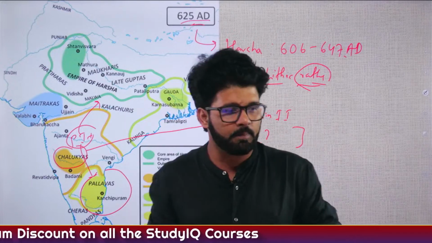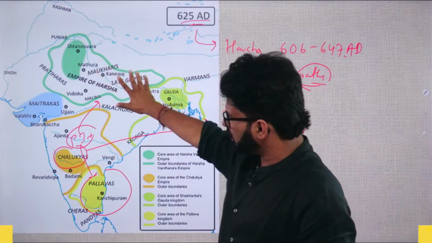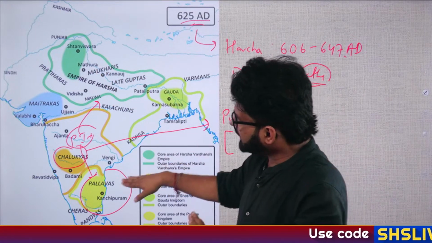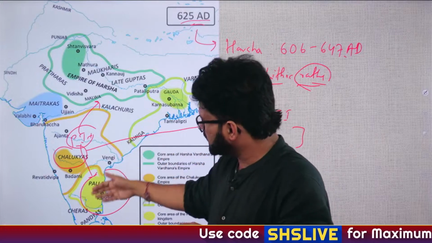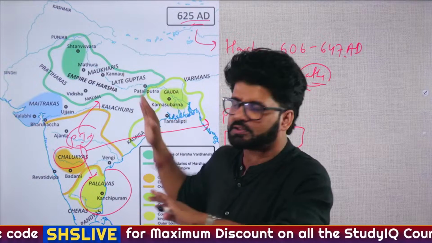Ahiole inscription, many of you are answering it. Very good. So please remember this. Please remember this chronology. They can ask you that Mahendra Varman or Narsim Varman I and then Pulakesin II and Harsha, they were contemporary.